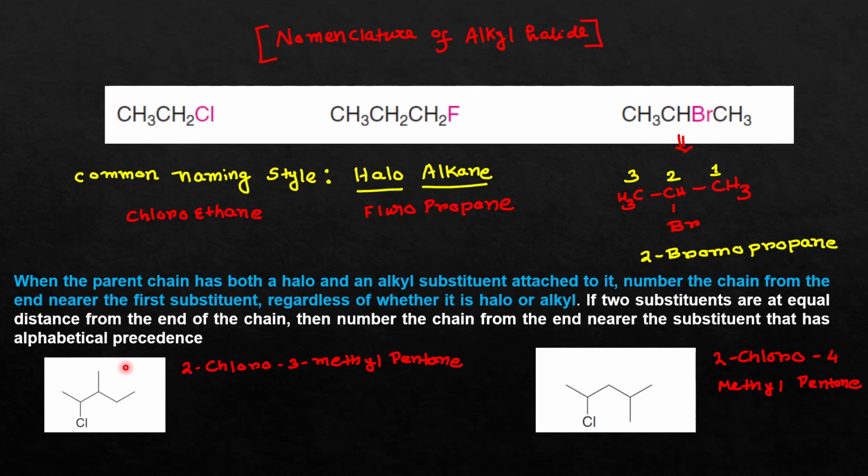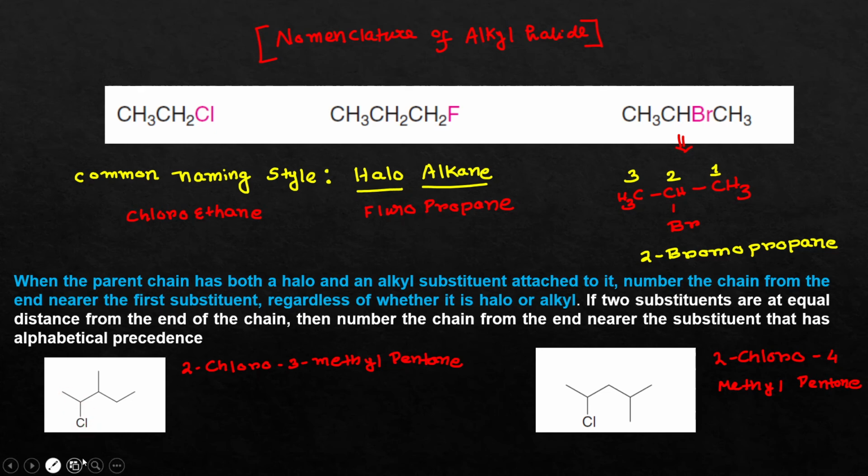According to the IUPAC rule, the substituent that is pronounced first will be decided according to the alphabet. You can see that this is the chloro substituent, and this is the methyl substituent. As C is alphabetically before M, that's why chloro will come first.